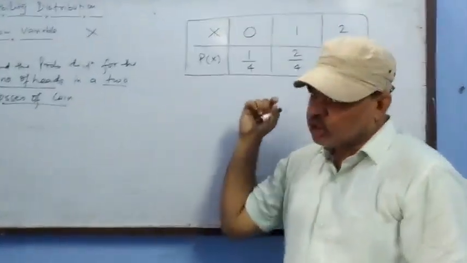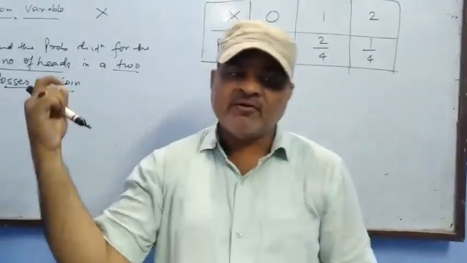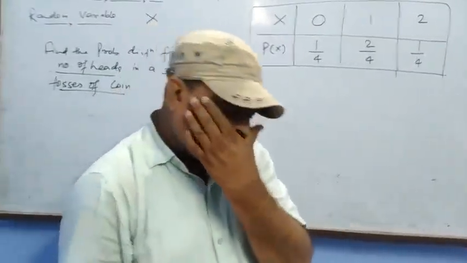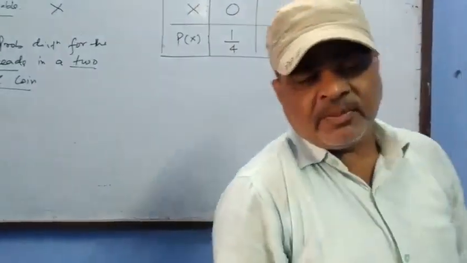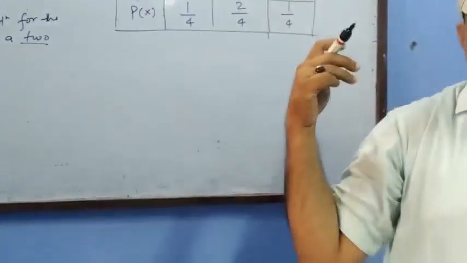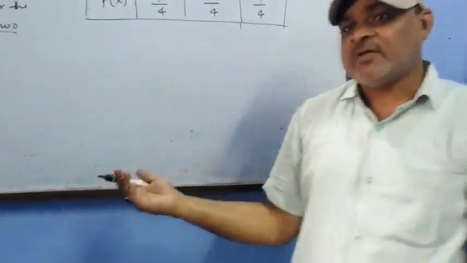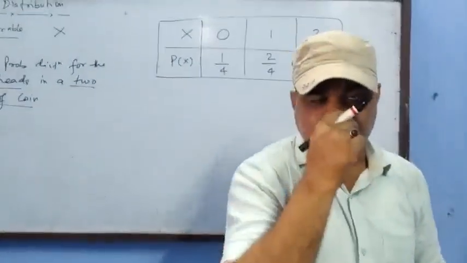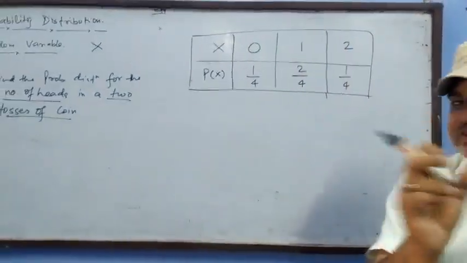Suppose you throw a die. What is the probability of an even number? The probability of an even number is 1/2. When you throw the die a second time, what is the probability of an even number? Once again, the probability of an even number is 1/2. So it is an example of with replacement.